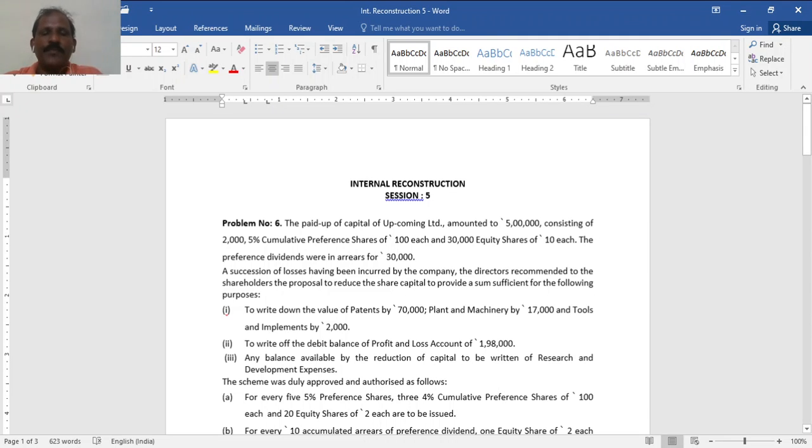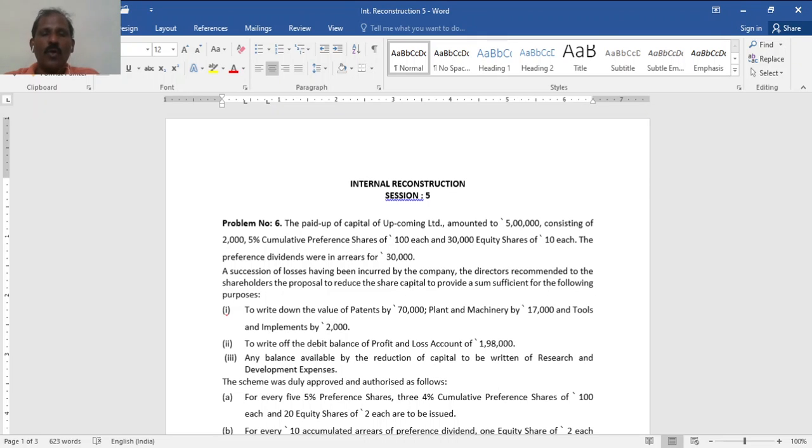Problem number 6. The paid up capital of Upcoming Limited is rupees 5 lakh, consisting of 2,000 5% cumulative preference shares of 100 each and 30,000 equity shares of 10 each. The preference dividend was in arrears for 30,000.